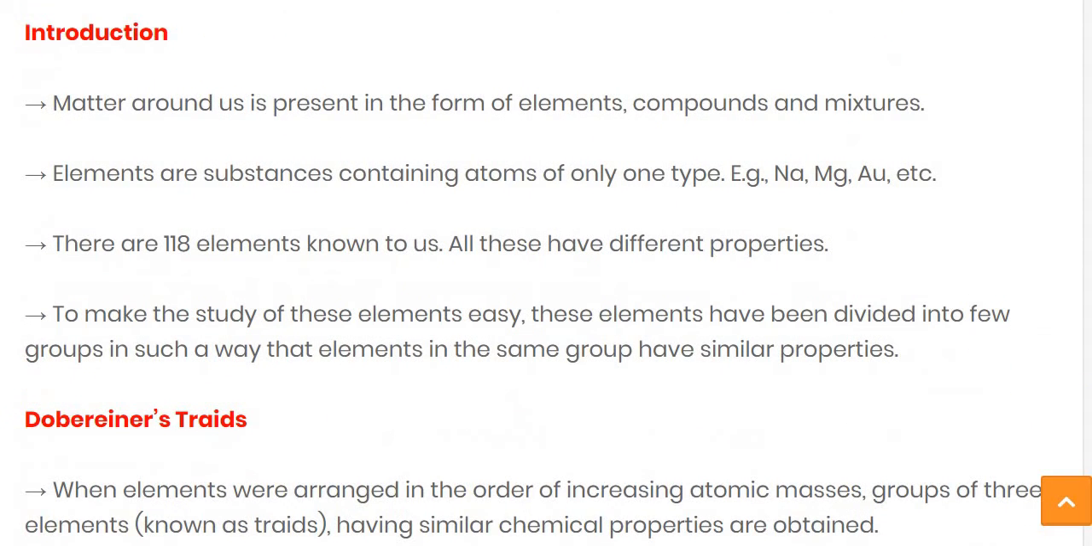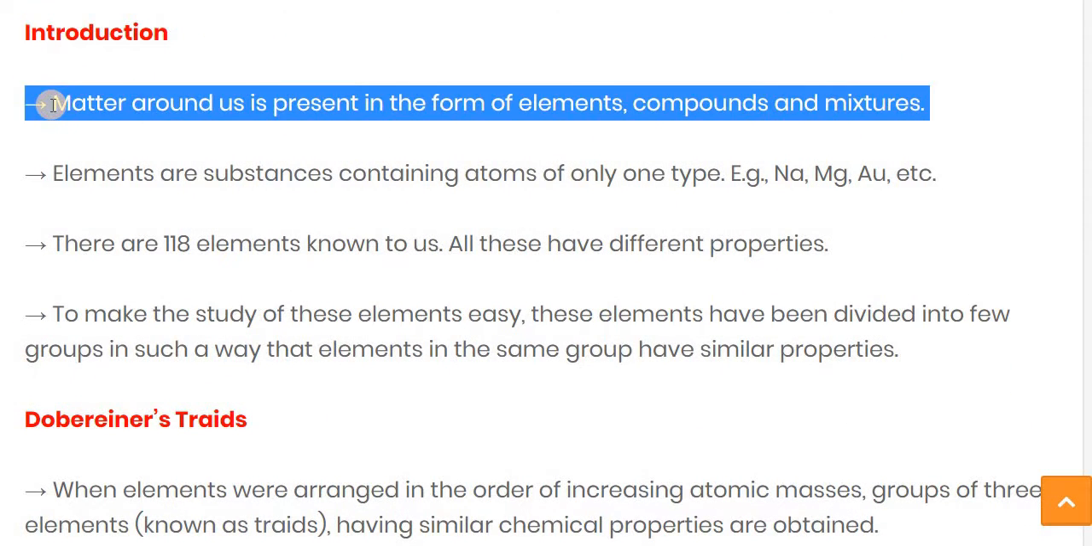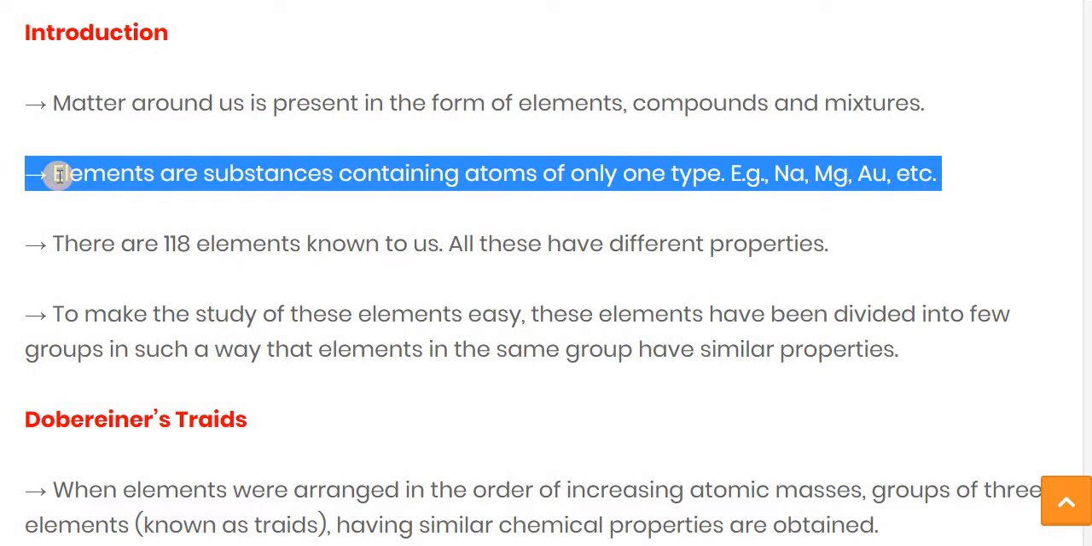Now let's see the introduction part. First of all, the matter around us is present in the form of either element, compound, or mixture. As we know, the matter which is surrounding us is a form of either element, compound, or mixture. Elements are substances which contain atoms only. We cannot divide them further. The smallest particle of matter is what we consider an element.